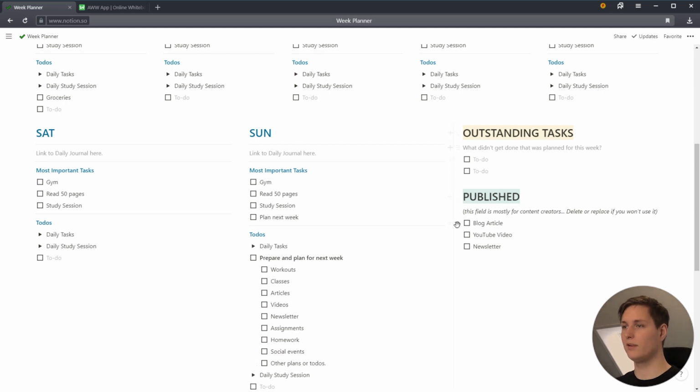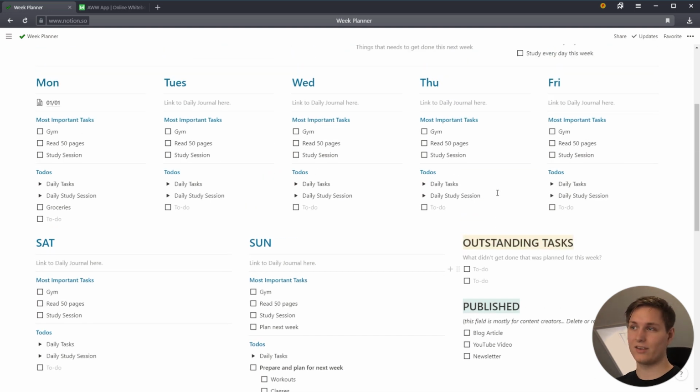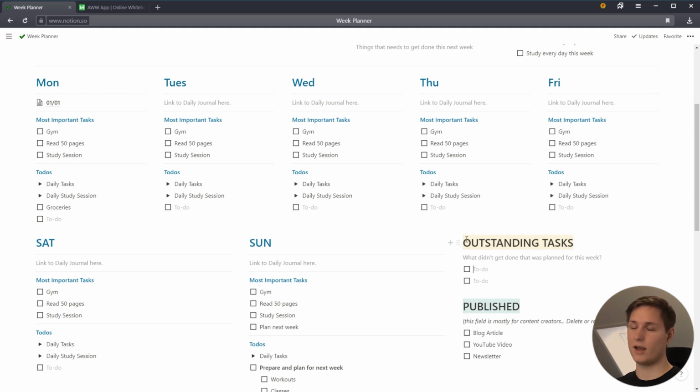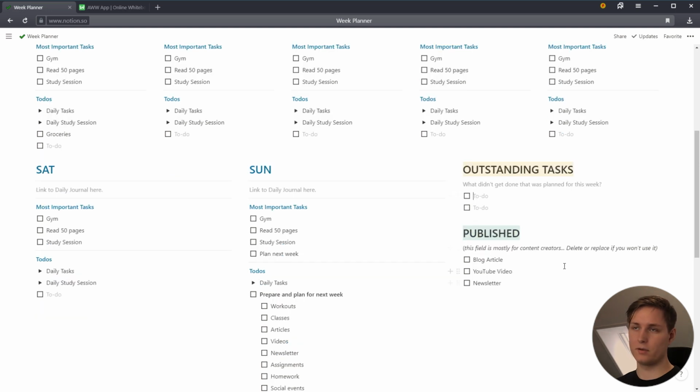Two other important fields are these ones. This is mostly helpful on Sundays when you're planning things. Say maybe you didn't actually get to read that book this week, so then you'd write it here. I got to page 250 in the book, and I need 50 more pages. So maybe tomorrow, which would be Monday, I'd say I want to read this book. Then I'm going to plan to read some more next week, so that I can actually finish another book and keep on schedule. And the same goes for any other task that you might have. You can just include it here. What didn't get done needs to be planned for next week.